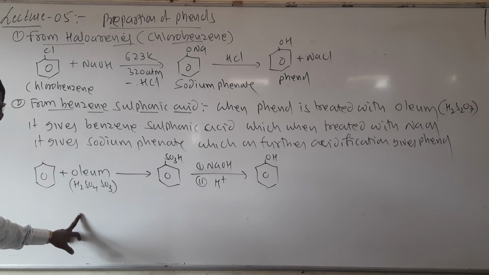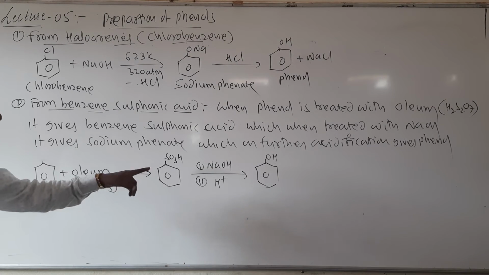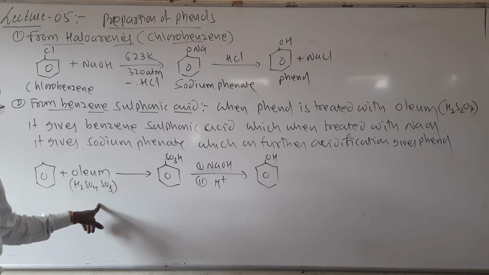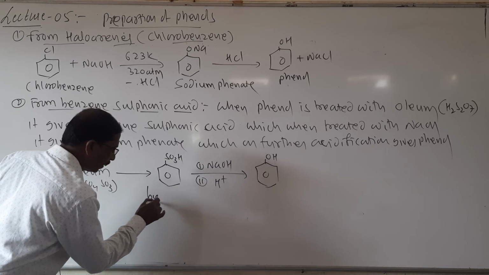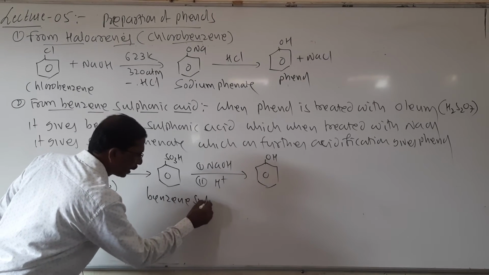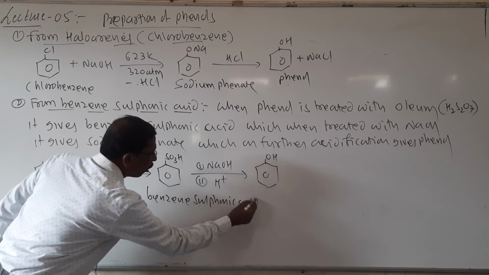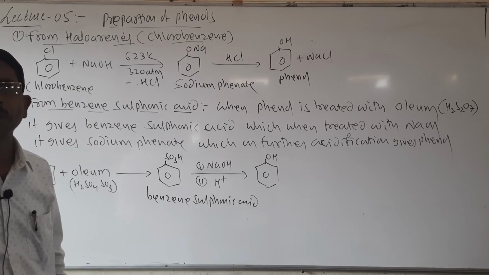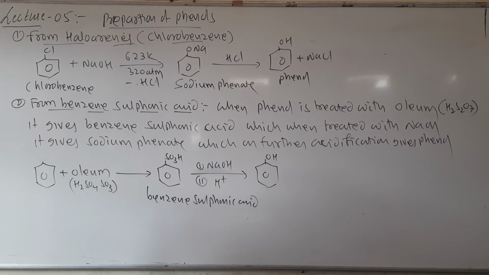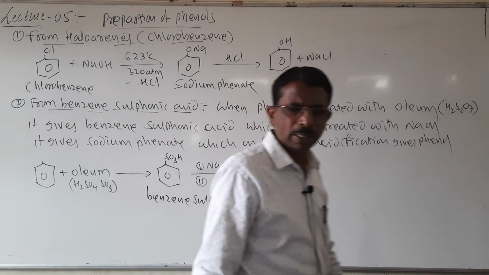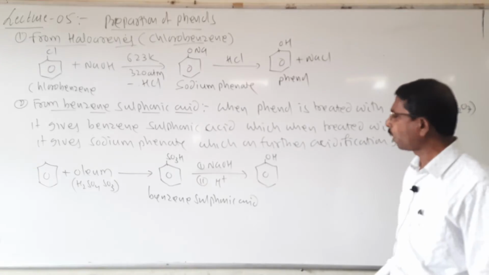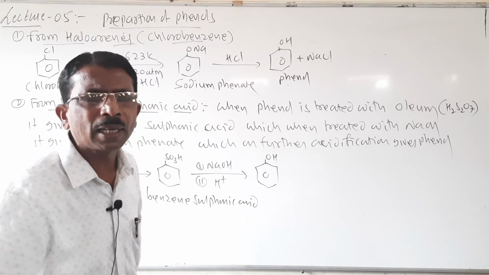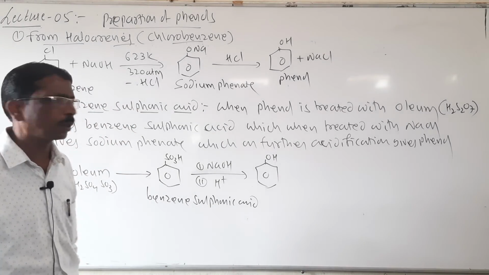This much reaction carries 2 to 3 marks. How is phenol obtained from benzene? Benzene when treated with oleum gives benzene sulfonic acid, which is treated with sodium hydroxide followed by acidification to give phenol. This is the reaction here. After this, another important reaction is there, that is from benzene diazonium chloride. That is also called diazotization, as we already discussed in haloalkanes and haloarenes.